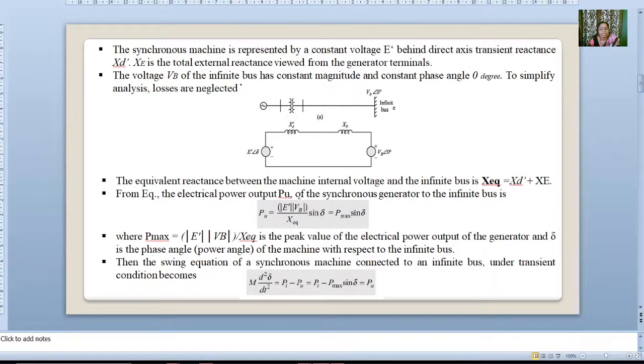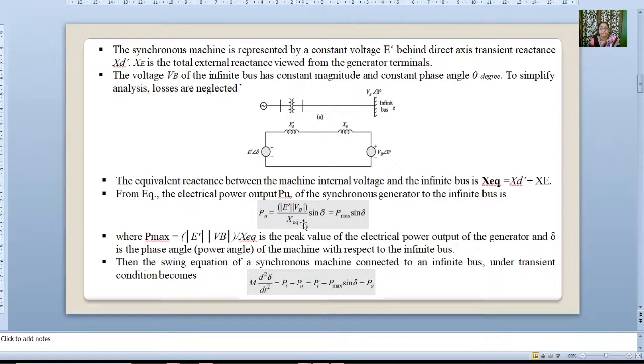The equivalent reactance between the machine internal voltage and the infinite bus is X equivalent, which is the addition of XD dash plus XE. From this, the electrical power output Pe of the synchronous generator to the infinite bus is the magnitude of E dash into VB divided by X equivalent into sine of delta.